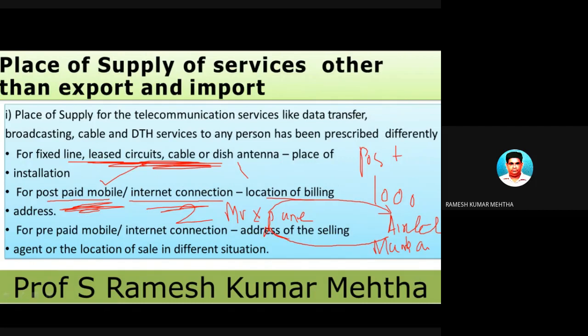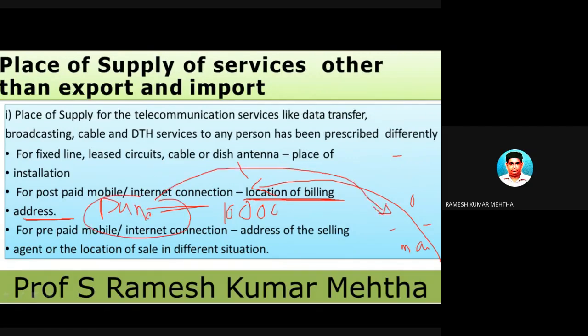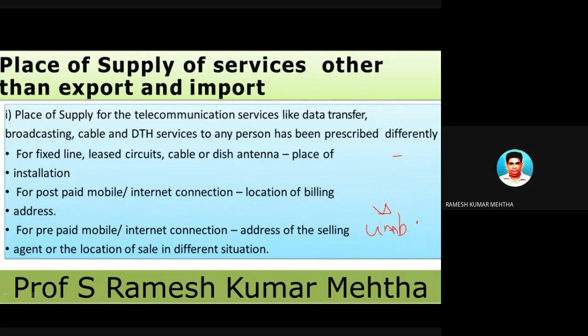In a particular month, the bill is rupees 10,000, and this Mumbai office has sent the bill to Pune, where the address is on which the connection was taken. So in this case, what is the place of supply? The place of supply of telecom mobile services is the location of the address. Where is the address? In Pune. And who is providing the service? The Mumbai one. So it is a case of interstate supply of services, and IGST will be levied. So this is also clear.